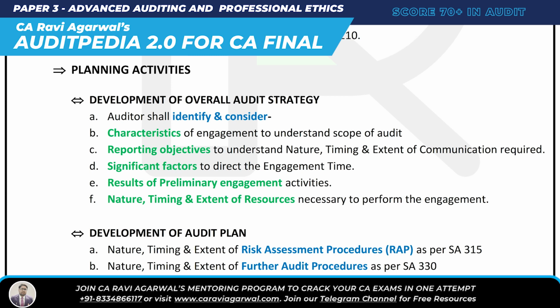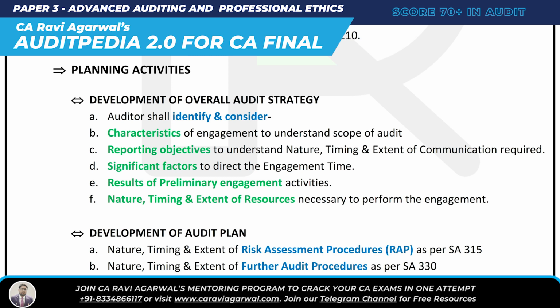CORNS. What is C? Characteristics of engagement to understand the scope of the audit. O is reporting objectives to understand the nature, timing, extent of communication required. R is the result of preliminary engagement activities. N is the nature, timing, extent of resources necessary to perform the engagement. We have to consider that also. And S is significant factors to direct the engagement team. You can remember these five points.